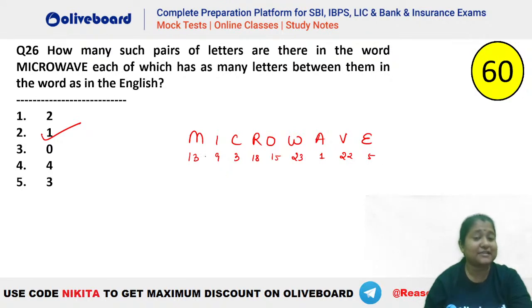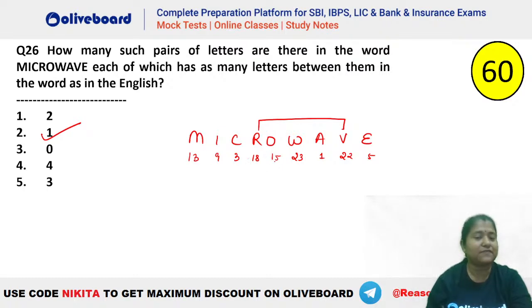So let's check. Let's see which of the following forms appear with 13. Do we have anything? 13, 14, 15, 16, 17, 18, 19, 20. No. With this 9, do we have anything? 9, 10, 11, 12, 13, 14, 15. No. With this 3, do we have anything? Left hand side? No. Towards the right hand side? 3, 4, 5, 6. No. With this 18, do we have anything? Towards the right hand side? 18, 19, 20, 21, 22. So yes, we have R and V. R and V is there. What about the left hand side?